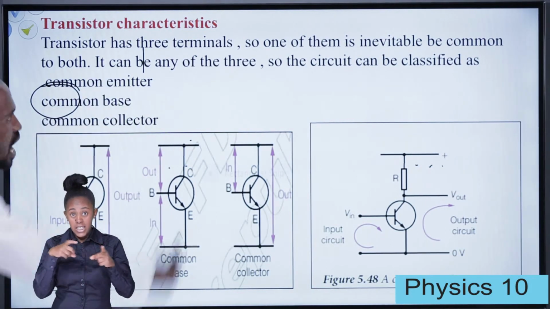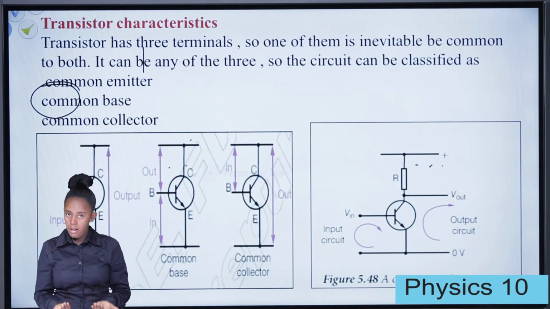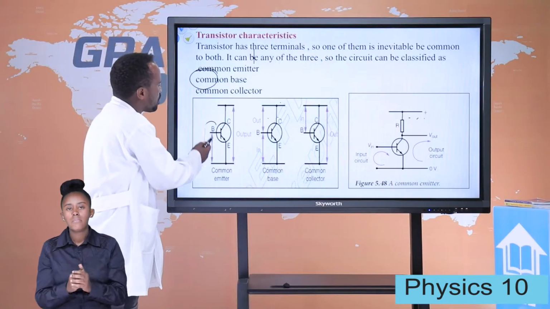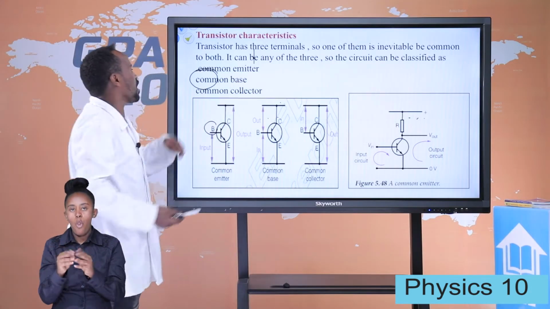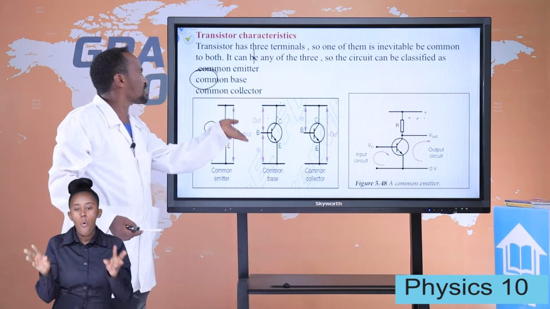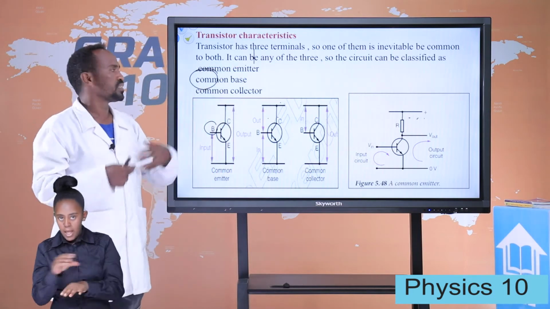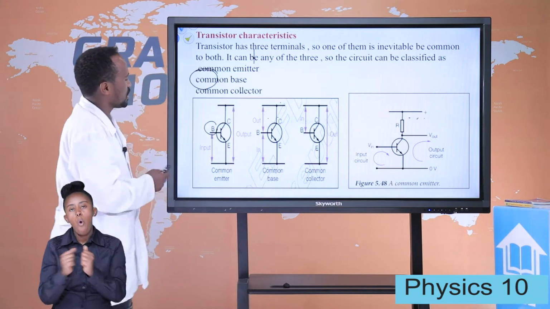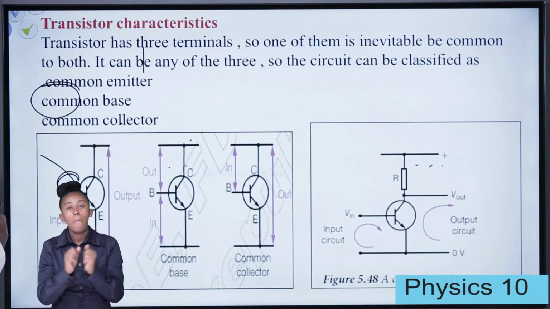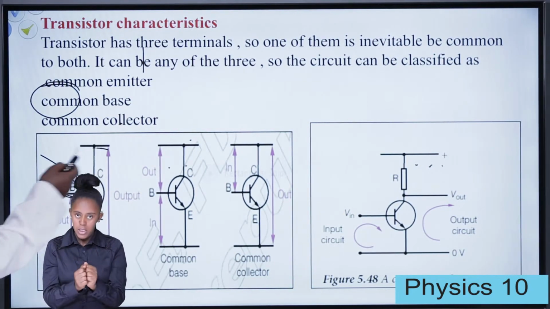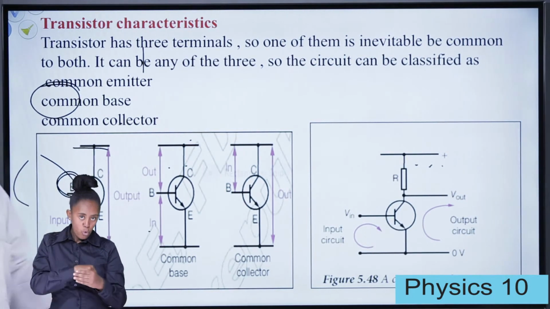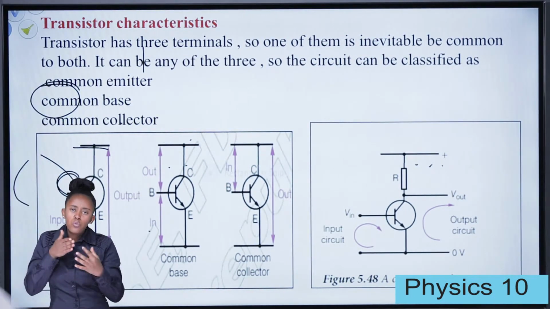Transistor has three terminals, so one of them is inevitably common to both. Then the base is common for the collector and the emitter. If we take the collector as common, the emitter and the base are what? Here the base is common. The emitter is here, the collector is here. The output is here. This is the input. This is how the current flows through this using transistors.